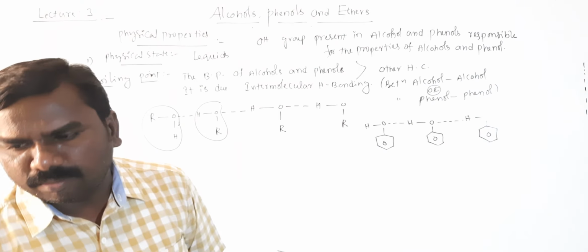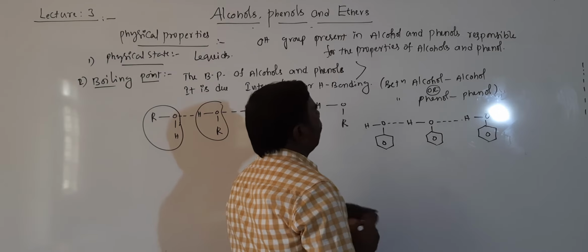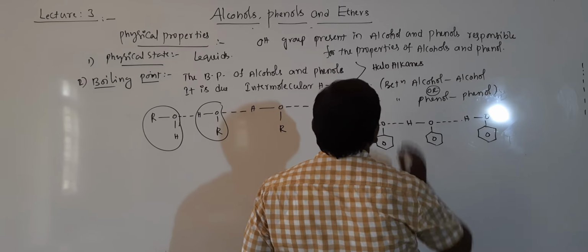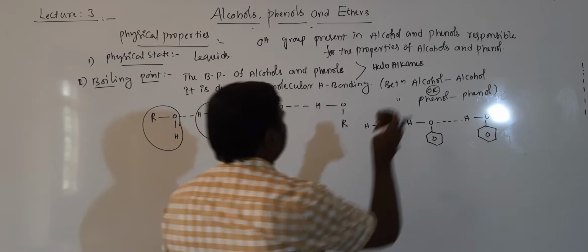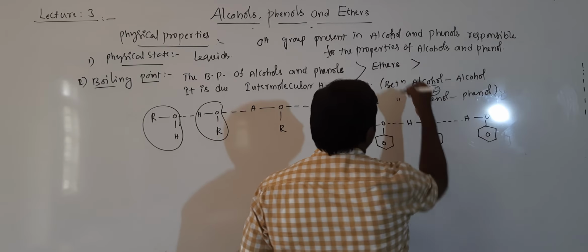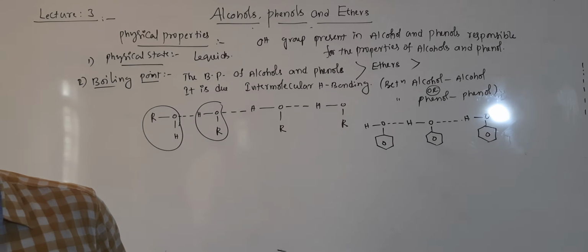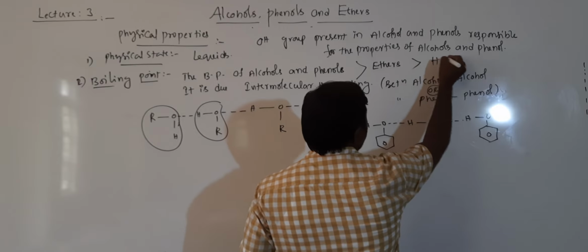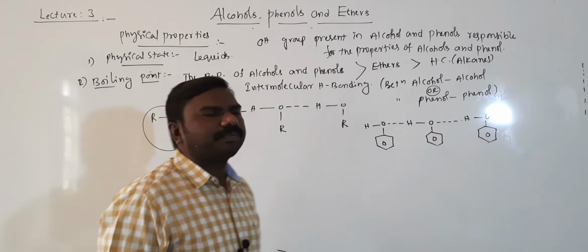So here the boiling point order is alcohols, phenols greater than haloalkanes and haloarenes. Before that the order will be ethers, and after that hydrocarbons like alkanes, alkenes, okay.